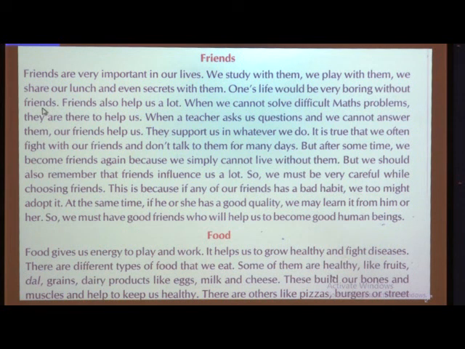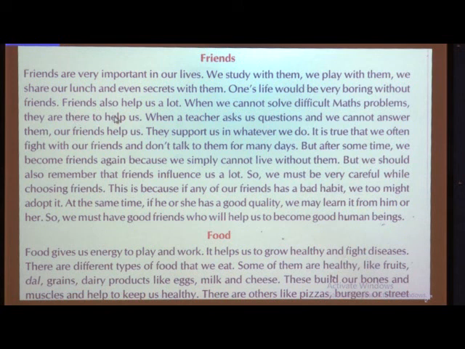Now children, you all might be experiencing that when you are at home, your friends are quite far away from you. You might be feeling that my friend should be with me, so that I can play with him, or I can share my things with him. You might be eagerly waiting for when the school will start and when I will meet my friend. And whenever we take the meetings, you are very eager to talk with them, isn't it? Your life will be very boring if you are alone and nobody is there to share things with you, or nobody is there to play with you. So you need to have good friends in your life.